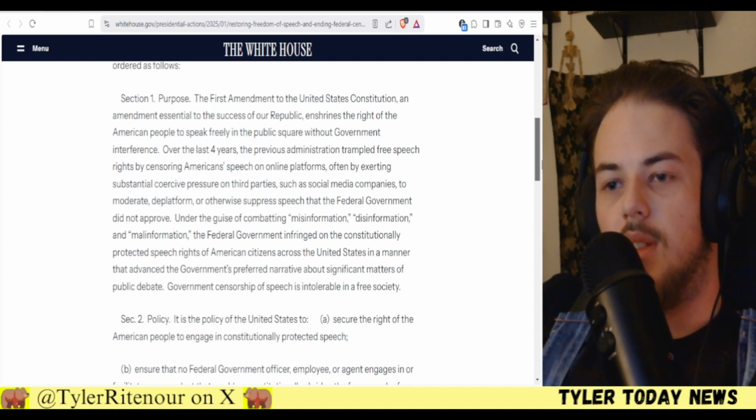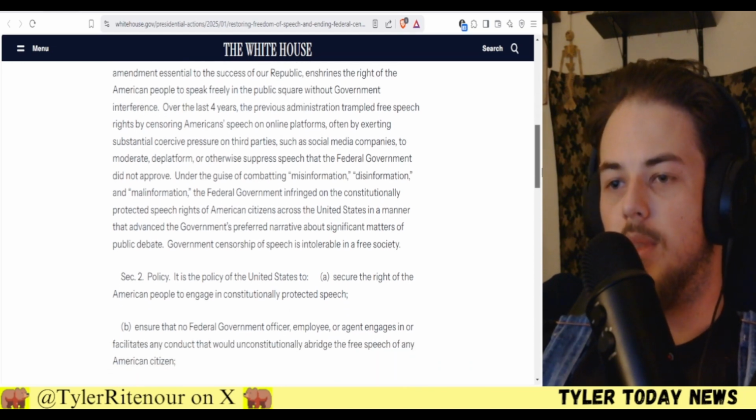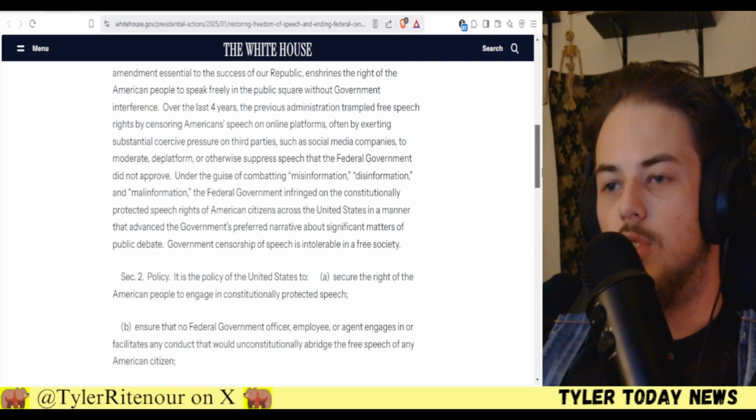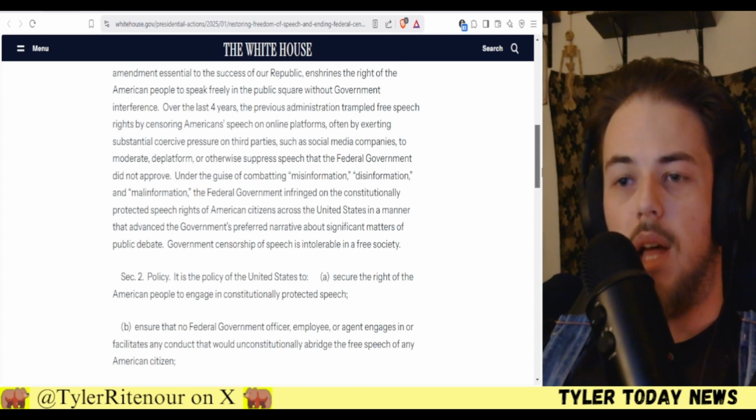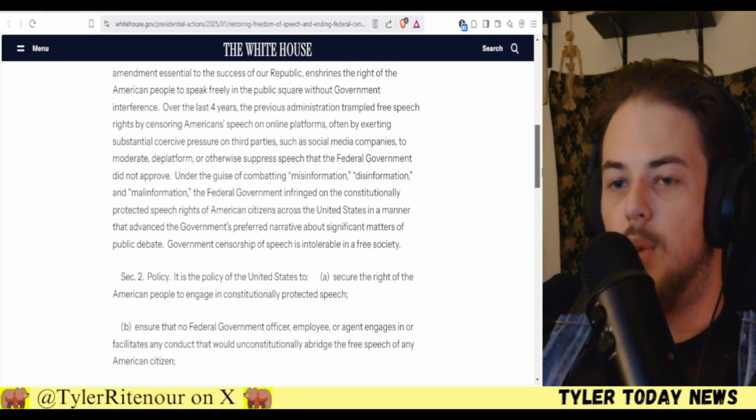Over the last 4 years, the previous administration trampled free speech rights by censoring American speech on online platforms, often by exerting substantial coercive pressure on third parties, such as social media companies, to moderate, deplatform, or otherwise suppress speech that the federal government did not approve.